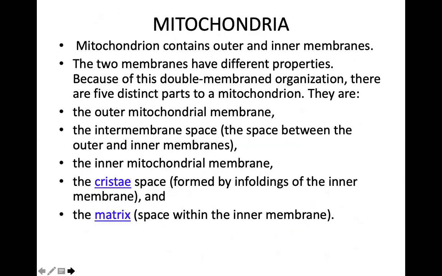The mitochondria has got an inner and outer membrane. The two membranes have different properties. The outer membrane is continuous. The inner membrane is highly folded. Highly folded means to increase the surface area.